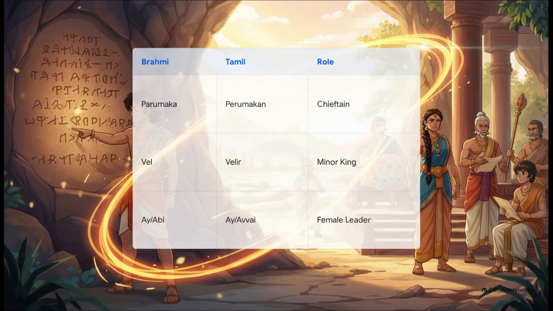The sources systematically match these Brahmi clan names directly alongside their Sangam-era Tamil literary parallels. For example, the Brahmi title Parmaka corresponds perfectly to the Tamil Parmagan, meaning chieftains. Vel matches Velir, representing minor kings. And Ay or Abi aligns exactly with the Tamil female leader title Avi or Ammai. It is a striking ancestral link recorded directly into the epigraphic record.